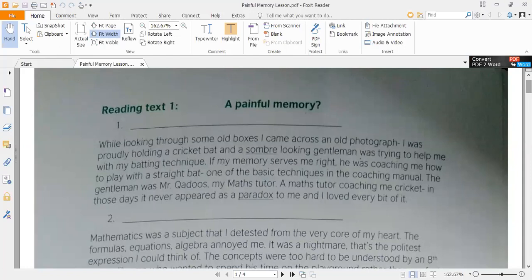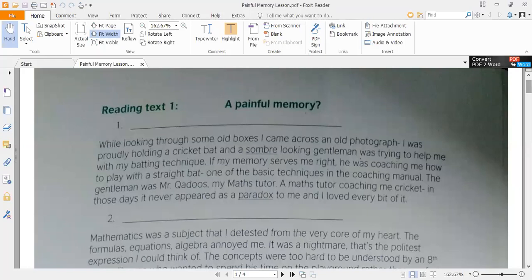So someone, another student, looks at the old photograph, and in that old photograph he sees a boy who is standing with a bat, and someone is standing beside that boy, who tries to teach him the batting technique. And he looks at the boy and recalls all of those previous memories.